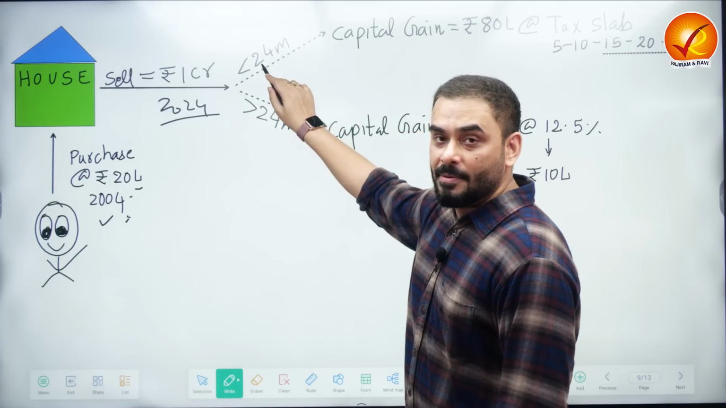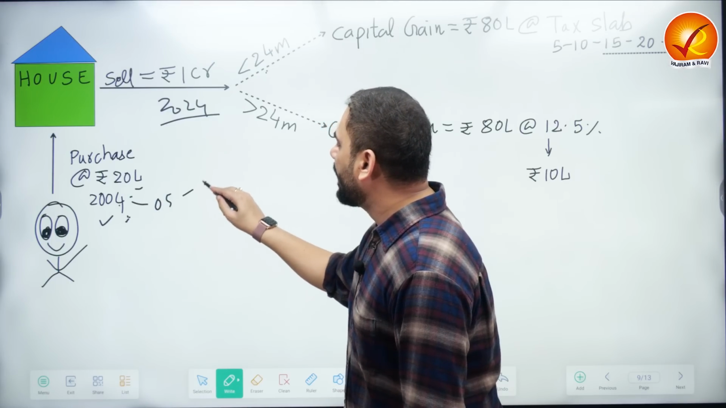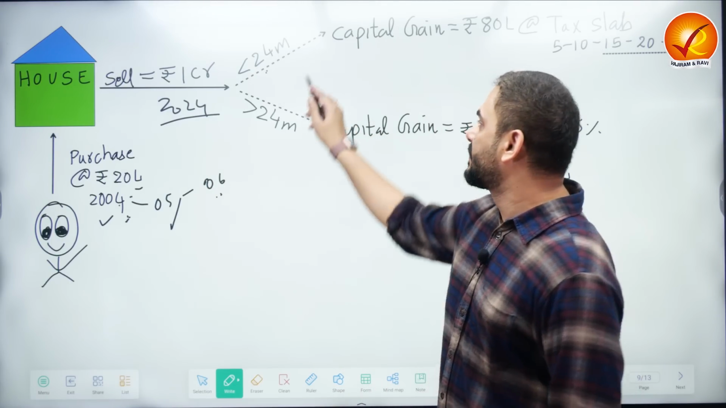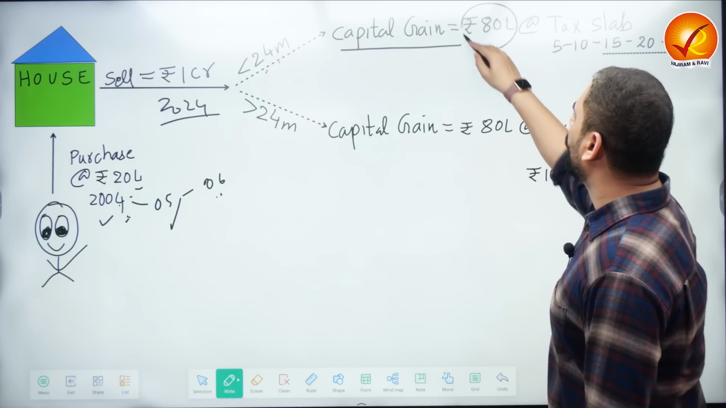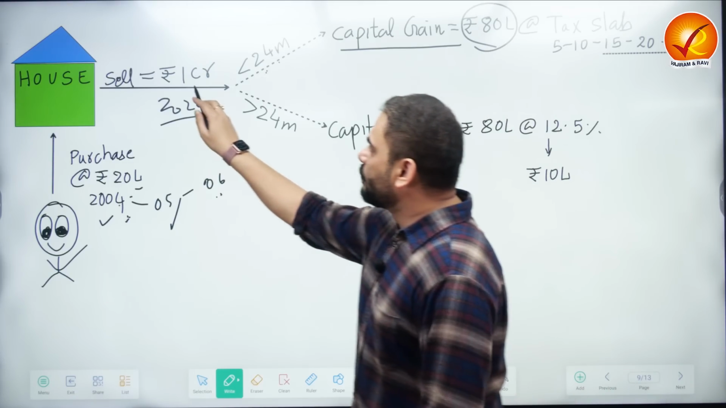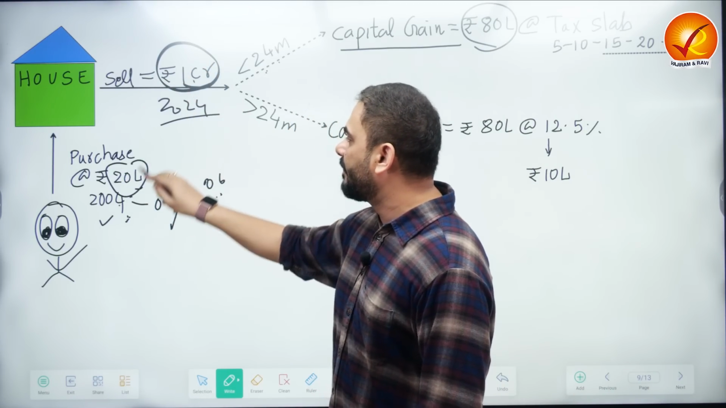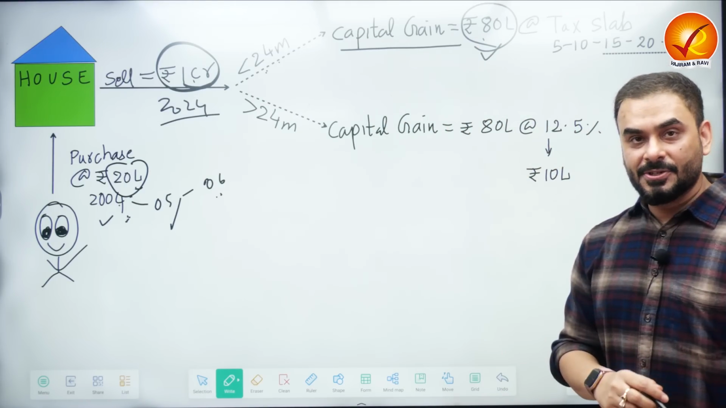Now imagine that you bought this house in 2004 for 20 lakh rupees. You sell it before 2 years, which means 2004, 2005, 2006, so you don't wait till 2006. In 2005 itself you sell it. Less than 2 years, 24 months. The Government of India will come and ask you, what is the capital gains? You are selling it for 1 crore rupees. You purchased it for 20 lakh rupees. The difference is 80 lakhs. This 80 lakhs becomes your capital gains.